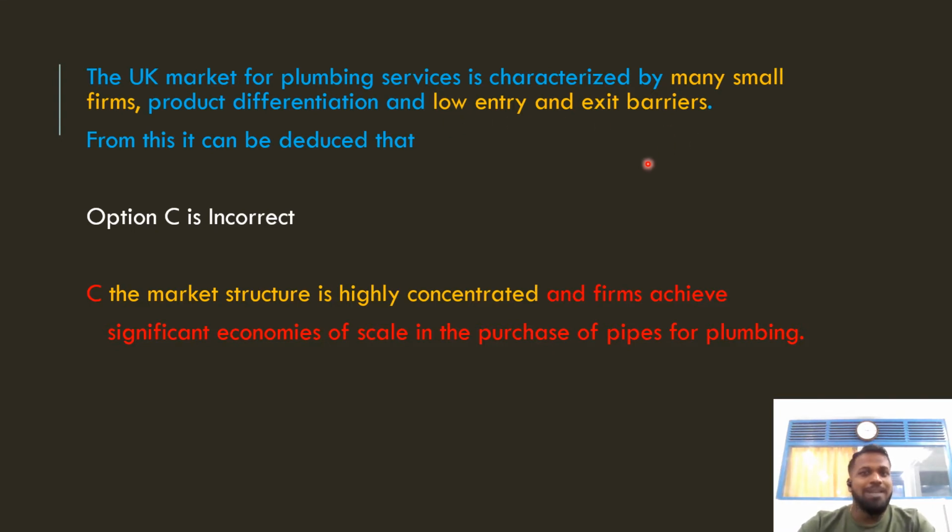That shows that the market is contestable. When the market becomes contestable, the concentration ratio will be very low. But here they are saying that it is highly concentrated. And another thing, they are saying that many small firms are there. That shows that the market is not that concentrated. So that's why option C is wrong.